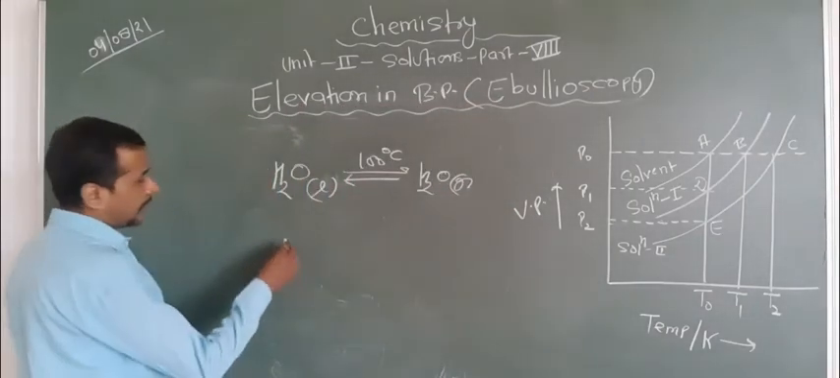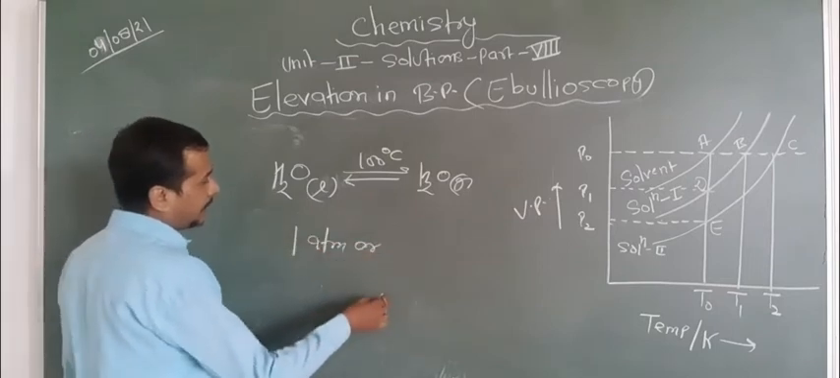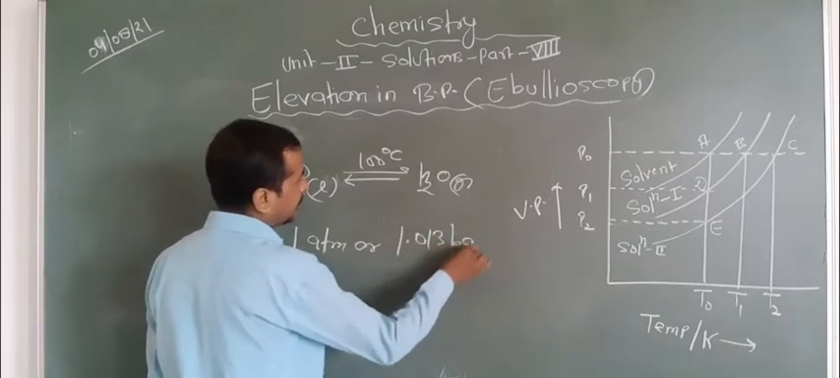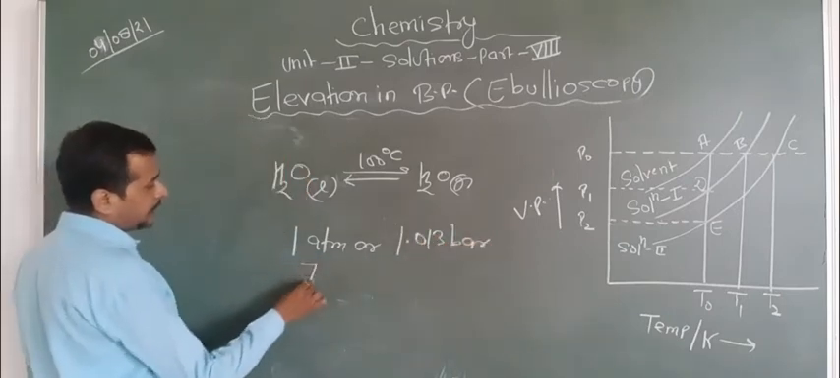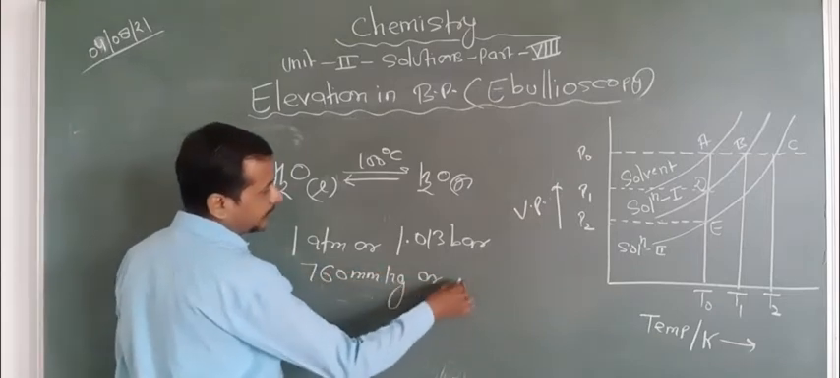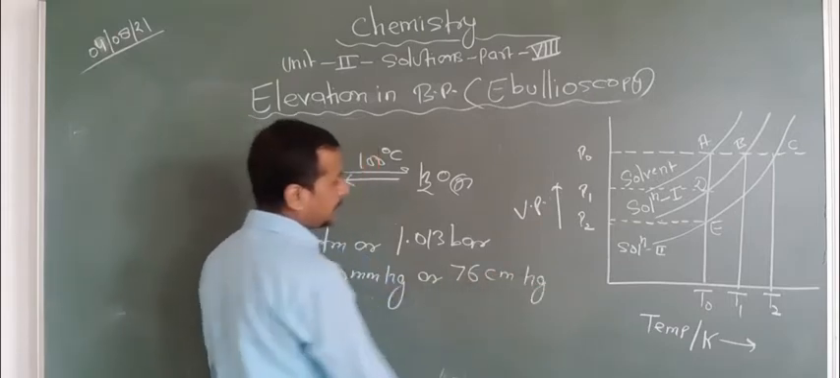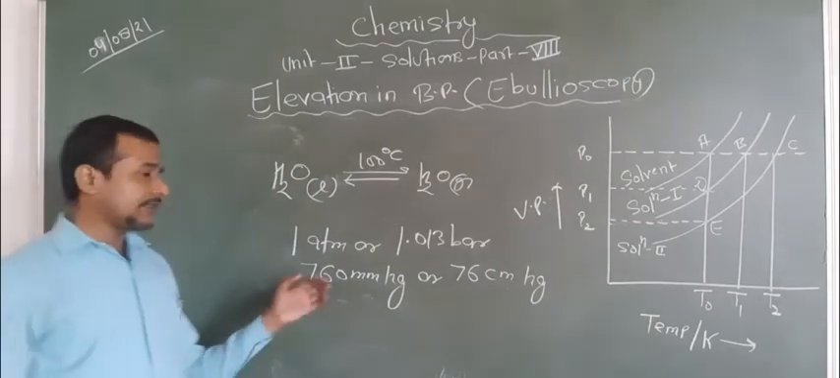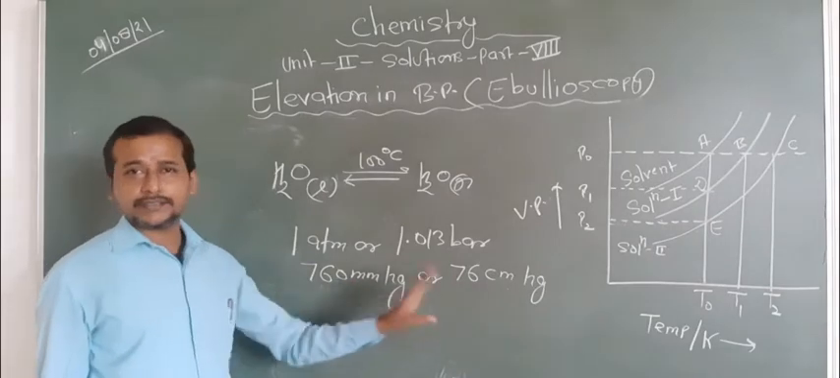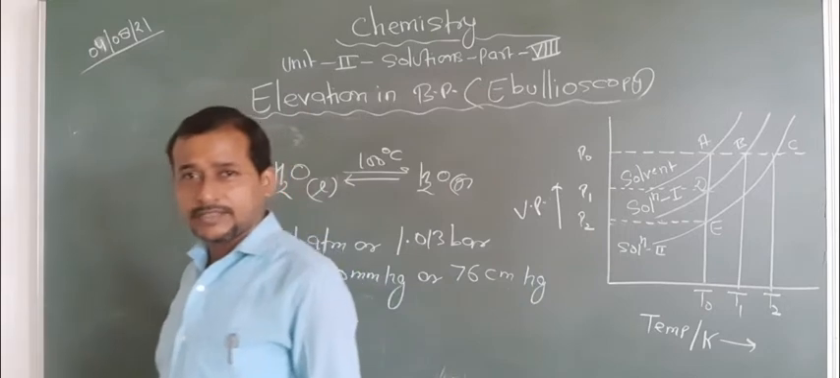And you know that the atmospheric pressure may be written like this: 1 atm, or in terms of bar it is 1.013 bar, or in terms of mmHg this is 760 mmHg, or in terms of centimeter 76 centimeter of Hg. That means when the vapor pressure is equal to either 1 atm, this bar, this mmHg or this centimeter, the water starts boiling. Are you getting this point or not?